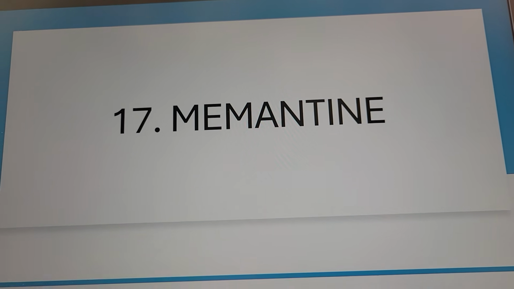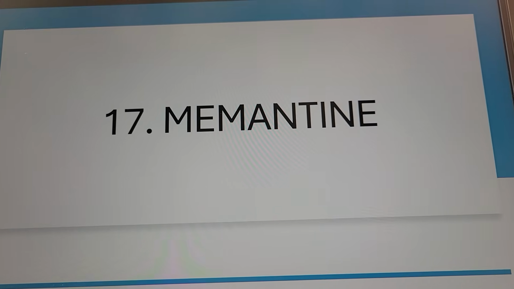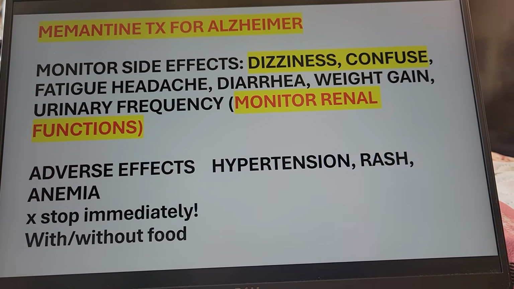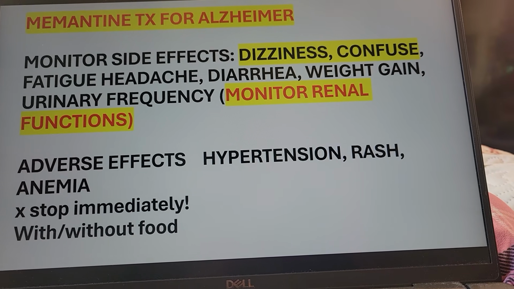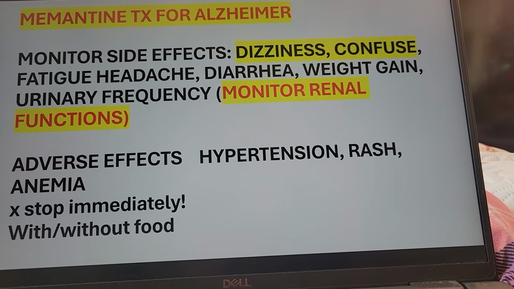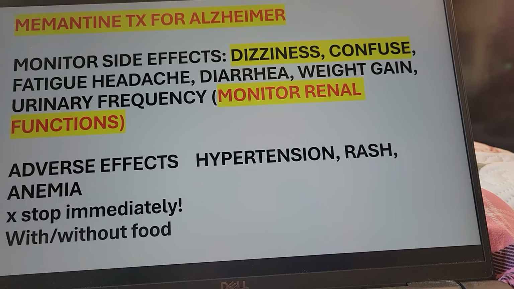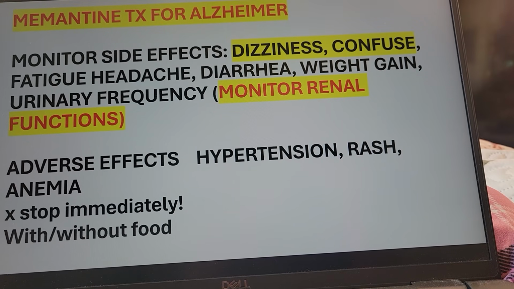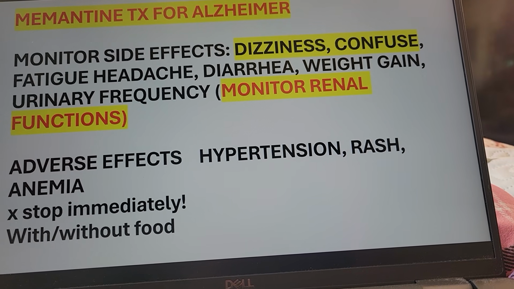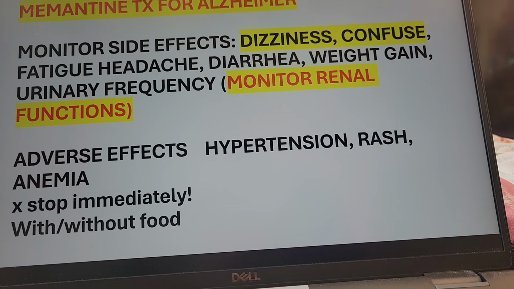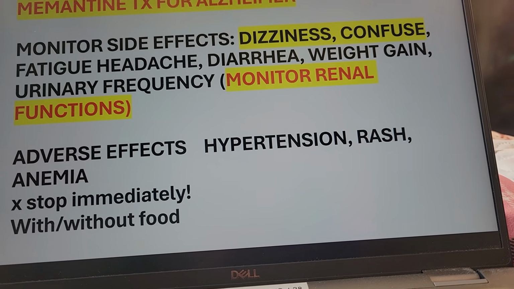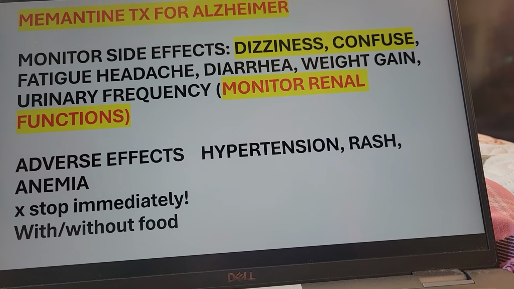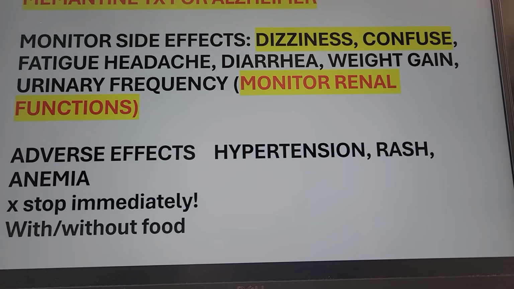Memantine. What is memantine? I use memantine for Alzheimer's, right? This is your Alzheimer's medication, memantine. So Alzheimer's. When they use this, they can become dizzy, confused, fatigued, headache. So teach the family, right? The patient gets memantine, possible effects of the medication: dizzy, confused, fatigue, headache, diarrhea, weight gain, urinary frequency, right? So we have to monitor the renal function, right? Because this medication can cause them to pee a lot, urinary frequency. So please monitor their renal function.